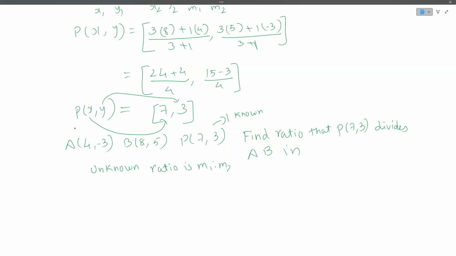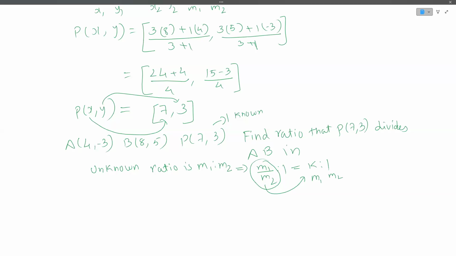m1 is to m2, right? Are you following me, Zeb, so far? Yes, sir. Yep. So the unknown ratio is going to be m1 is to m2, but I am going to simplify this ratio in a slightly different way, and I will use that. So m1 is to m2 is something that I'm going to write as m1 by m2, and then I'm going to write this whole m1 by m2 as k is to 1. Okay, this whole value of m1 by m2 I'm writing as k is to 1. Okay, so now this becomes my new m1 and this my new m2.